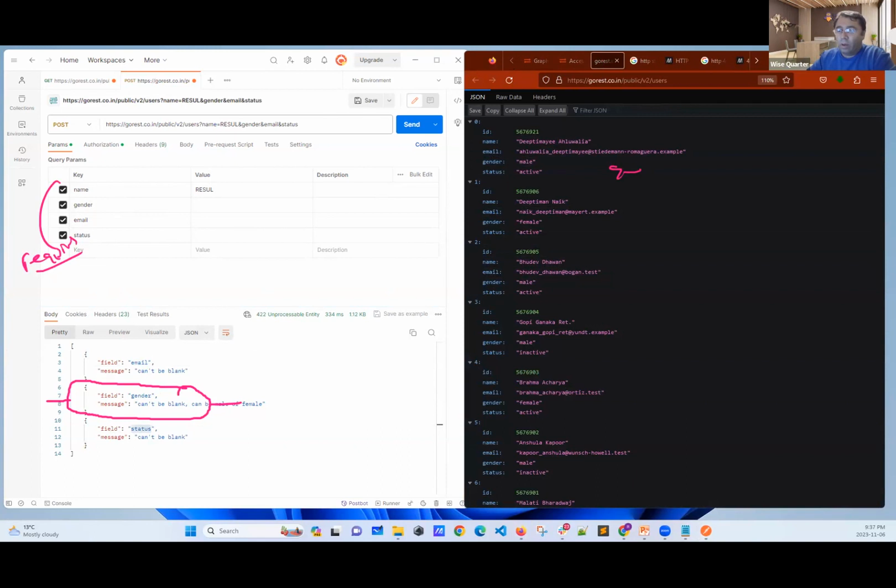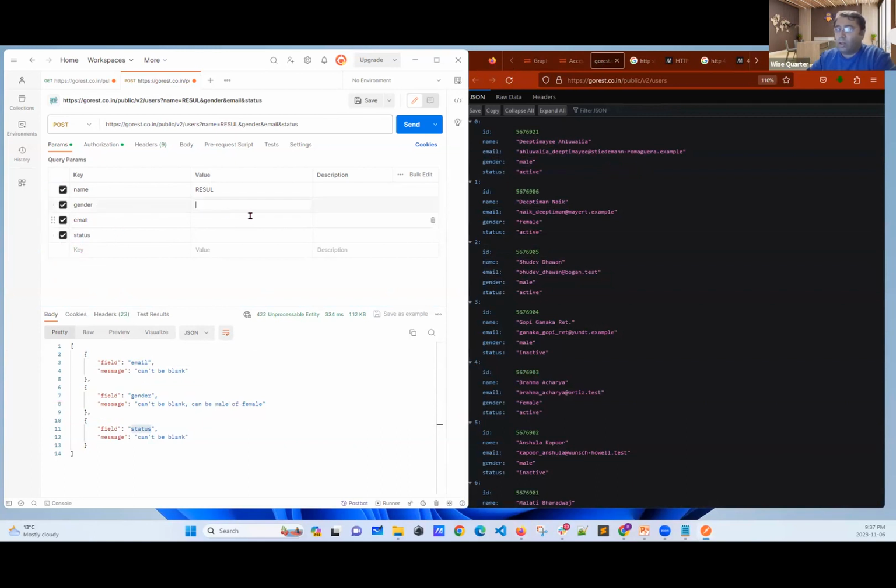Got it? Now, I want to write gender non-applicable. See, in Canada, we have this, which means they don't want to reveal their gender. Good. Email, I will not provide. Can I say this? Why not? Status, I don't know. Let's say genius. Okay, as you see, I'm providing some data, right?